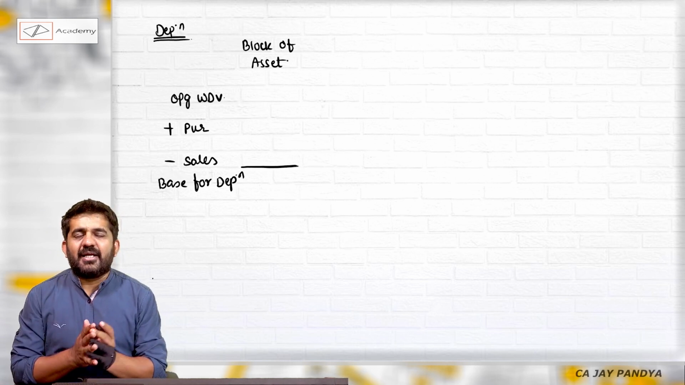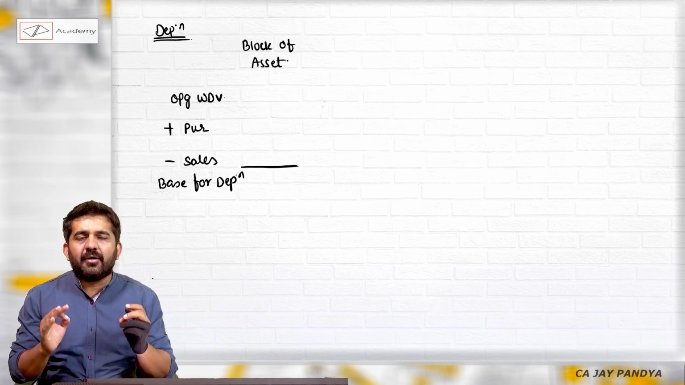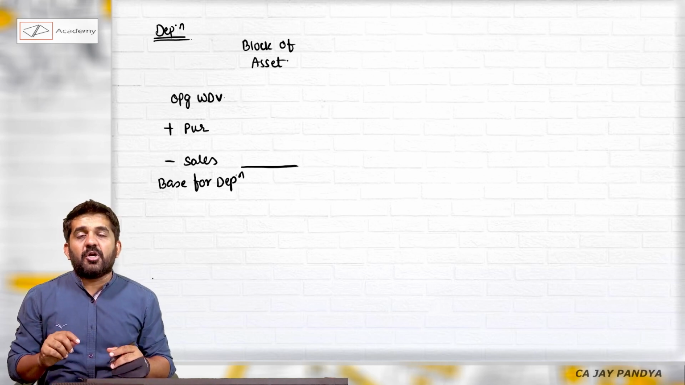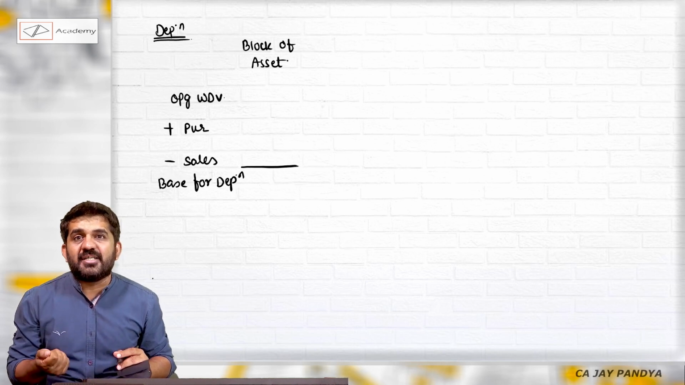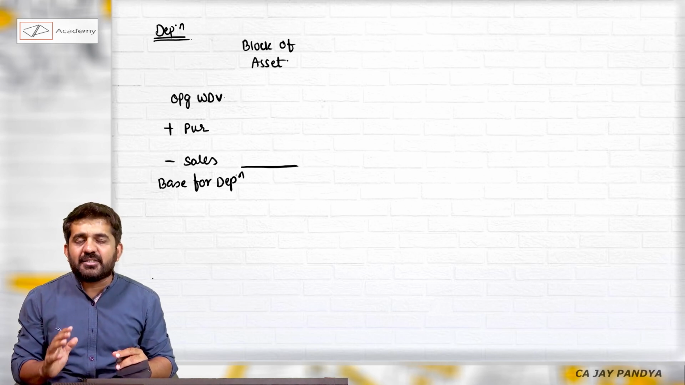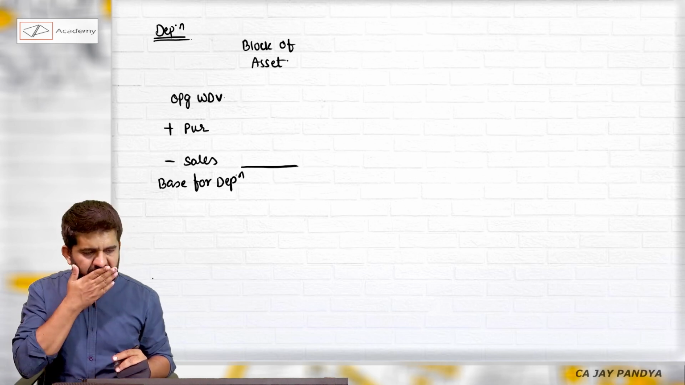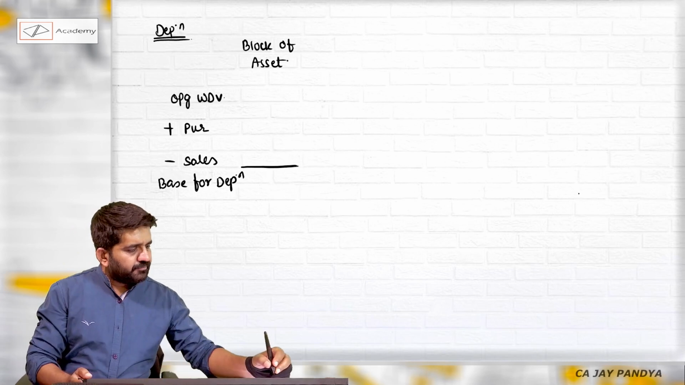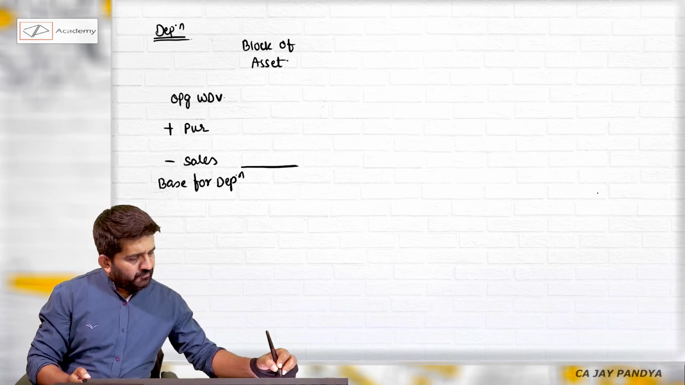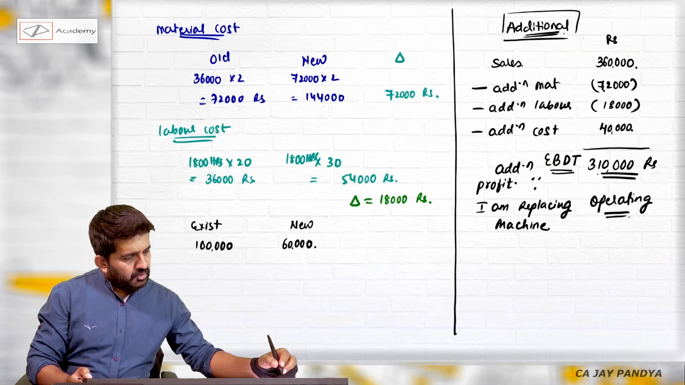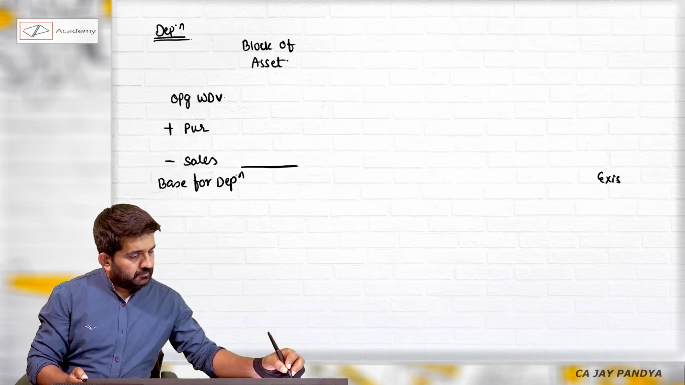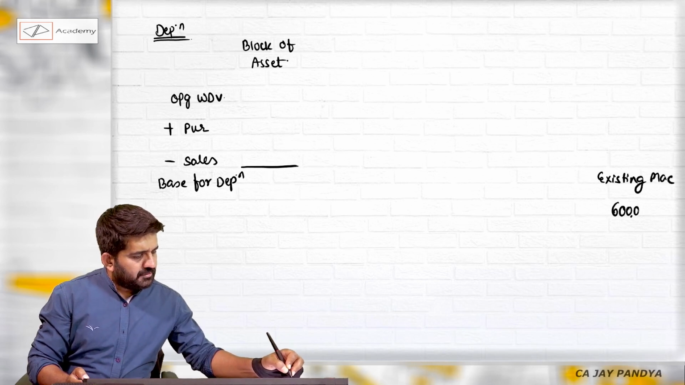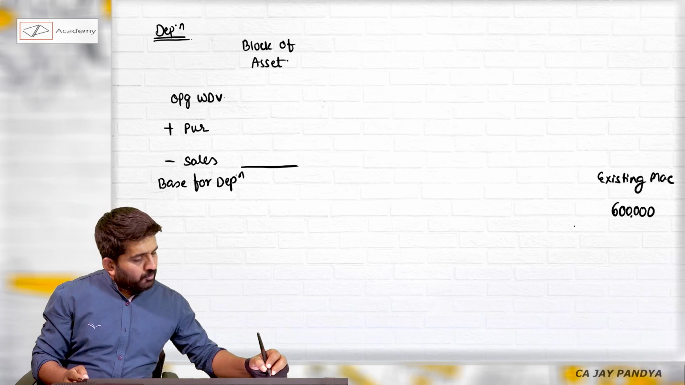But please understand, right now we are not interested in finding out the old machine's depreciation. We are not interested in finding out the new machine's depreciation. We are interested in finding out additional depreciation. So how to find out additional depreciation? First, try to understand what was the cost price of this existing machine: 6 lakhs rupees. 2 years have already passed.